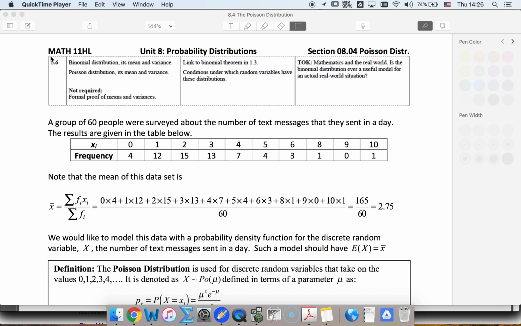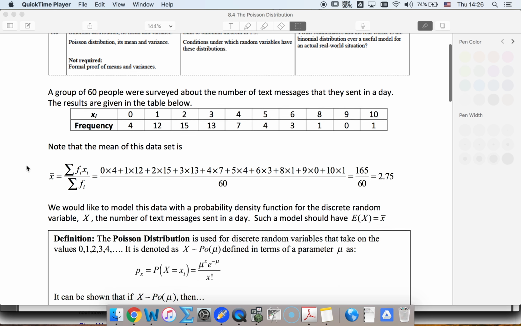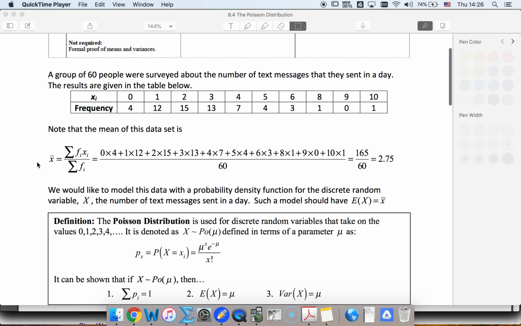So this is 5.6 in our syllabus, and we'll talk about the mean and the variance, noting that we don't need to prove those things. So a Poisson distribution is when we look at a situation that has an average value and discrete values that start at 0 and can take on infinite number of outcomes.